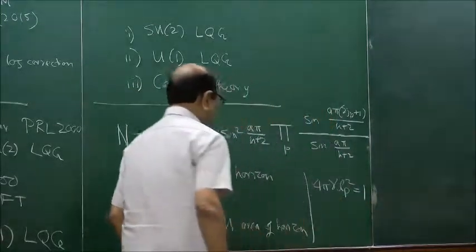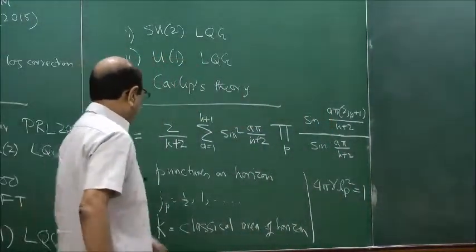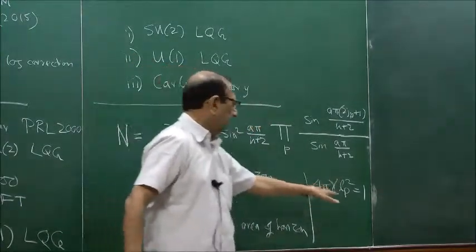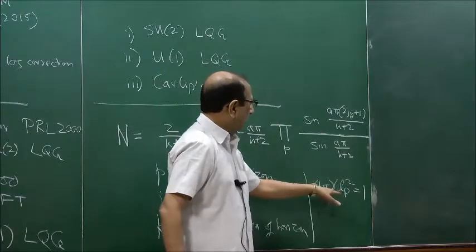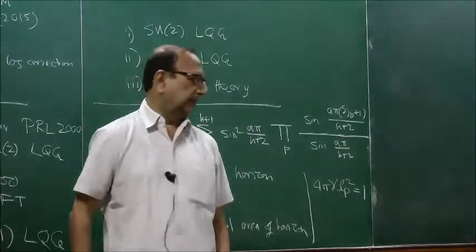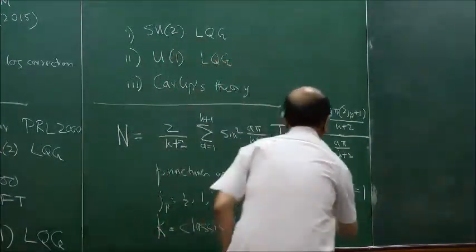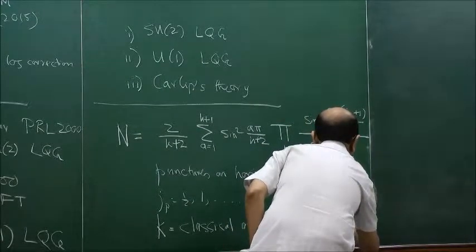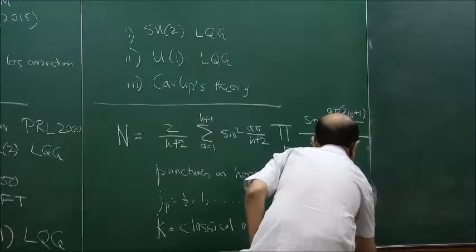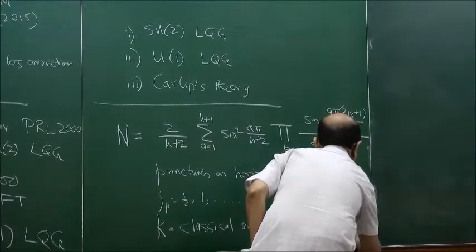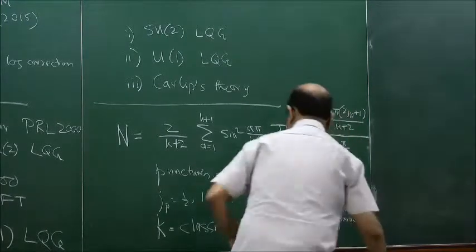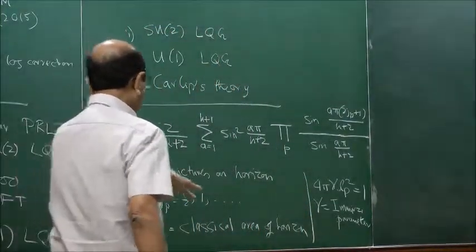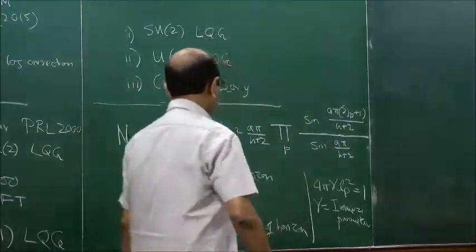If you don't want to use these units, then everything should be multiplied by this quantity. That is not done. LP square is the square of length, and gamma is the Immirzi parameter, the parameter which enters the theory. And K is the classical area of the horizon in these units.